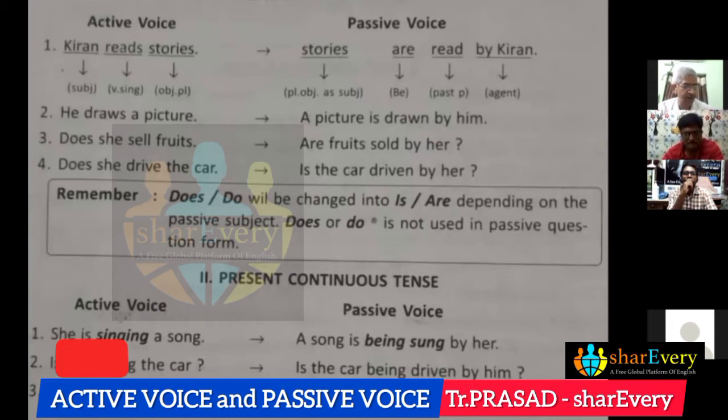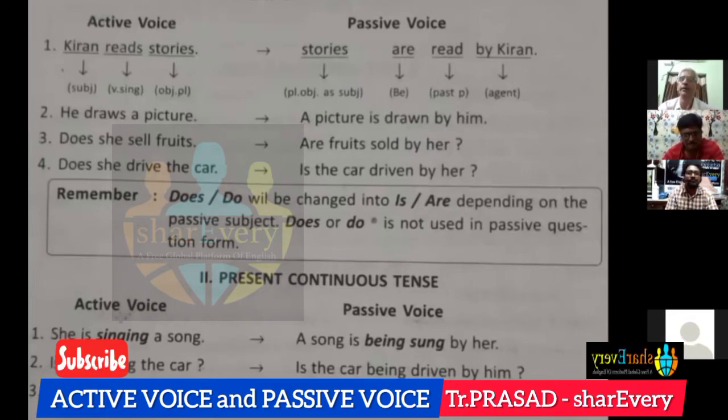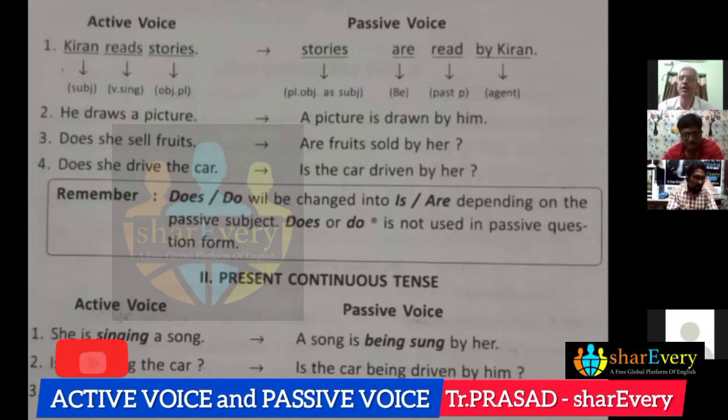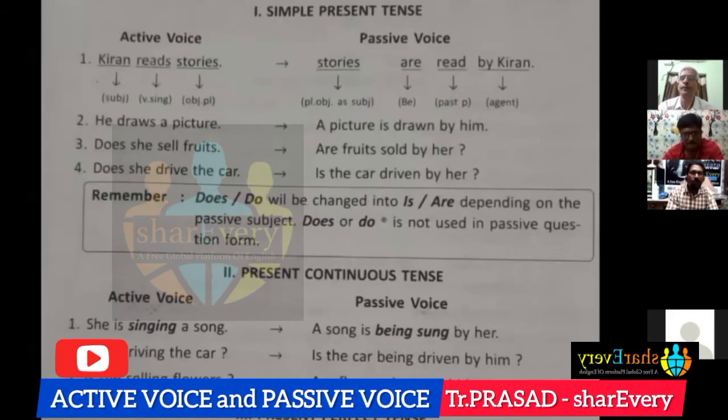And then interrogative sentence. Has she bought new pens? Have new pens been bought by her? Okay. Simple present, present continuous, and present perfect. Here the things to be remembered are in continuous tense, ing and being.